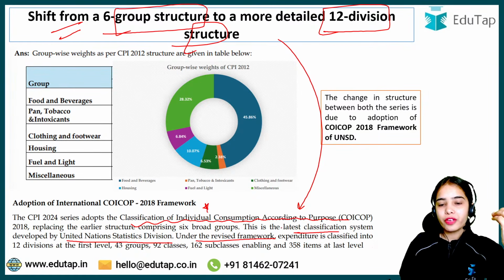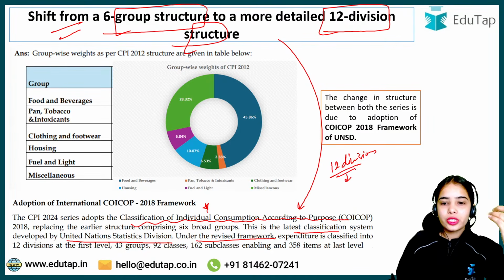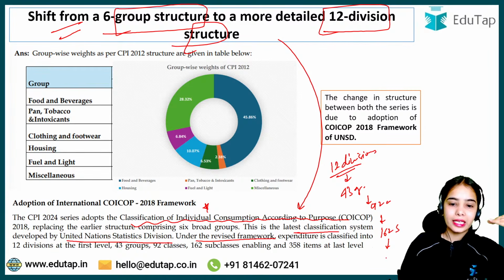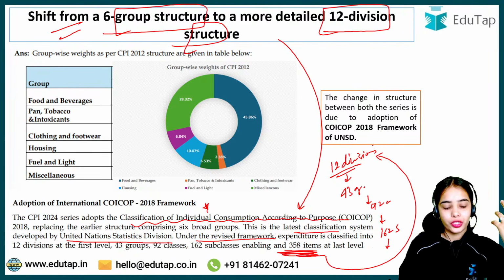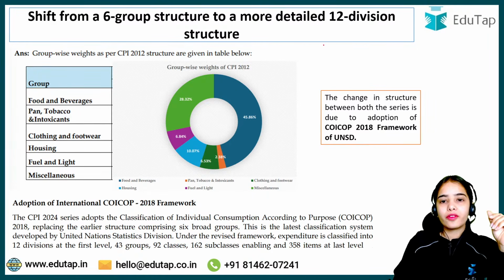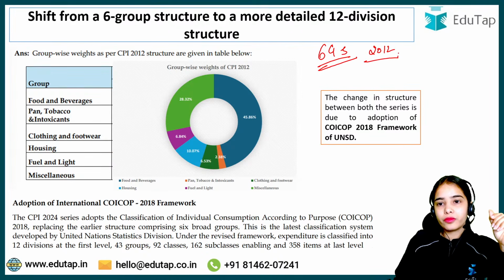Under the revised framework, there are 12 divisions. Under the 12 divisions, at the second level, there are 43 groups. Then at the next level, there are 92 classes. Then at the next level, there are 162 subclasses. And at the next level, there are 358 items that are under these 12 divisions. So this is the broad idea. Before, there was the 6 group structure that we were following with the base year of 2012, but now it has been said that we will not follow the 6 group structure.